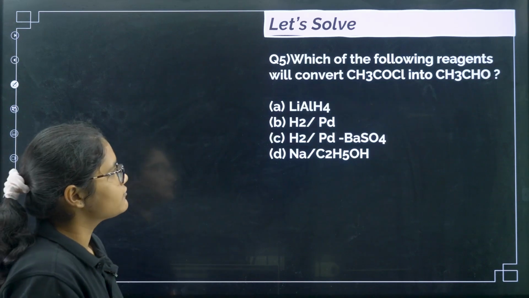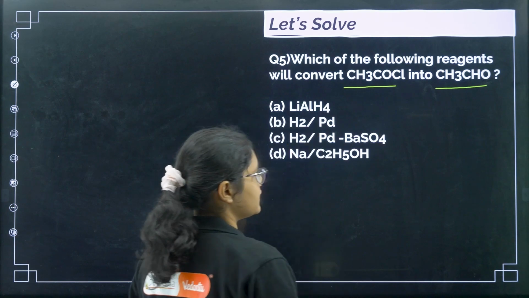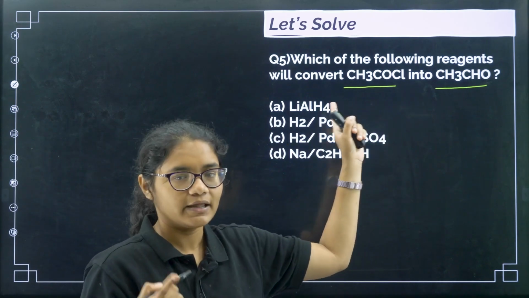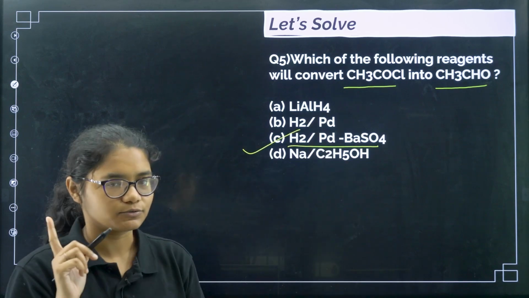Fine. Next, which of the following reagents will convert CH3COCl to CH3CHO? So preparation of aldehydes, if you remember, from acid chlorides, H2, palladium, barium sulfate, right? So now the correct answer is option number C.